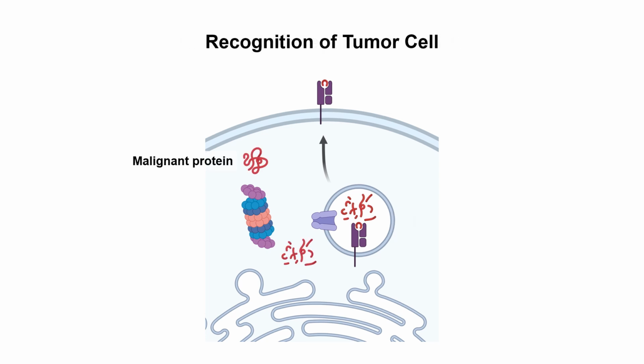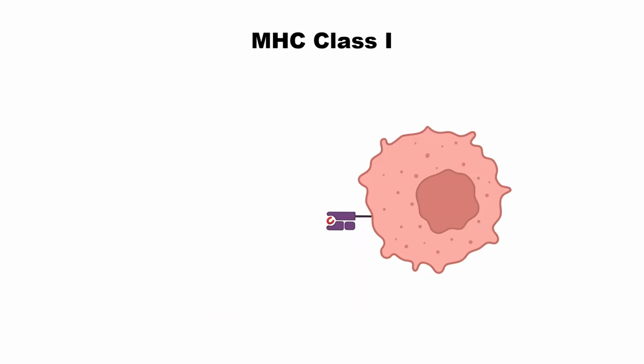In tumor cells, malignant protein can be generated and broken down, and then if it is presented on the cell surface, this abnormal antigen is recognized by the immune system as a non-self or abnormal antigen. When a cancer cell presents the antigen on the surface, this antigen is called a neoantigen. And that antigen should be presented in complex with the MHC.